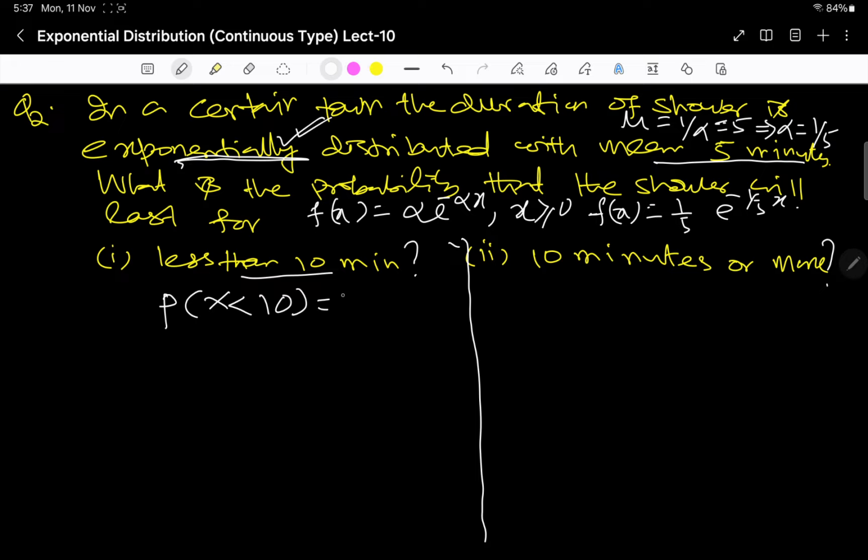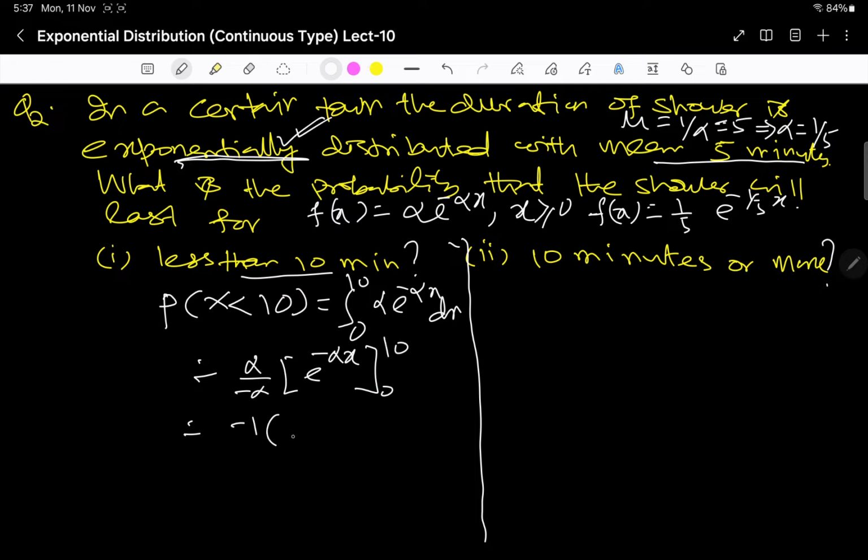So what does it mean? It means the integral from 0 to 10 of alpha e to the power minus alpha x dx. If you integrate it, alpha by minus alpha e to the power minus alpha x, from 0 to 10. So this is equal to minus 1, e to the power minus 10 alpha, minus 1. This is 1 minus e to the power minus 10 alpha.